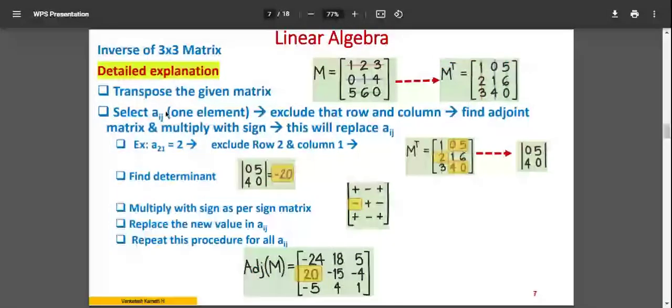Explanation is given. I'll not read through the entire thing. Whatever I explained you, I have written it here in the form of a step for one value. For one value I have taken and I have given you the step which you have to repeat for all other values. The same step will repeat for all other values, one after the other. You can read through this later.